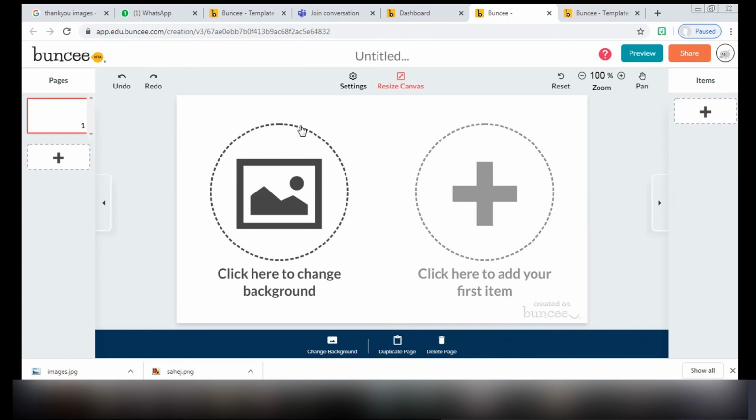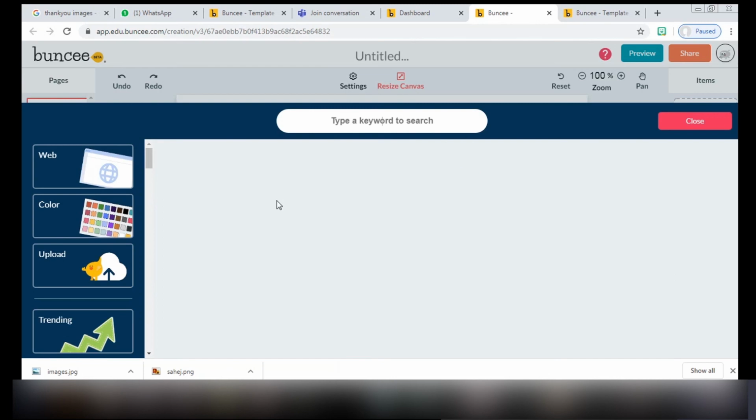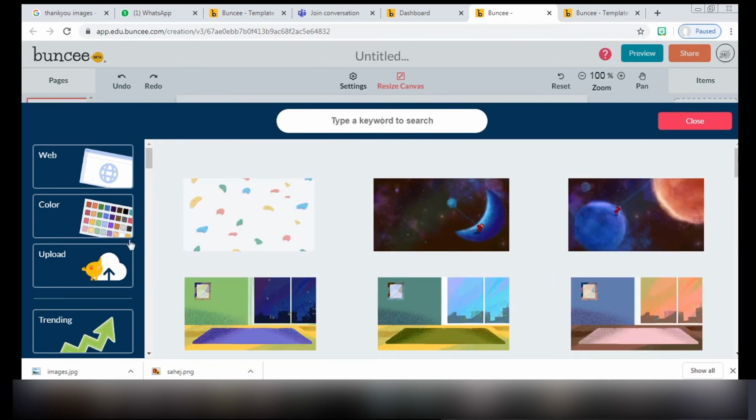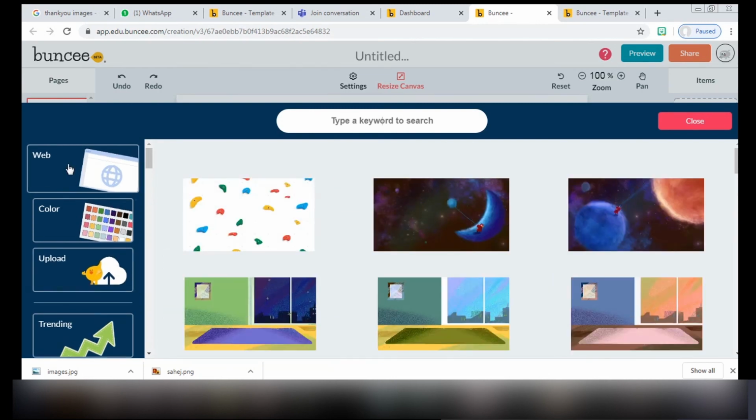So there are two circles you can see here. The first circle is for adding the background to your presentation, and the second one is for adding animation, text, and pictures. So the first step is you have to choose the background. Once you click here, you can choose multiple backgrounds. There are different options you can choose from the web.